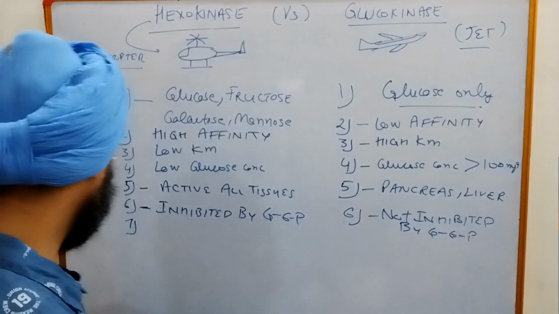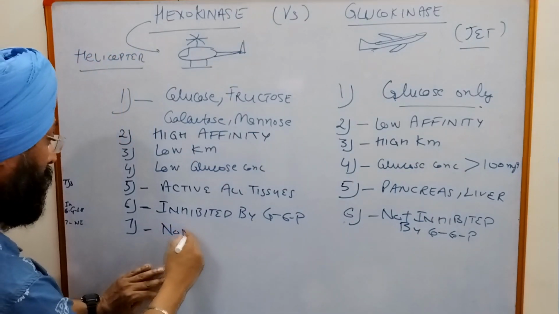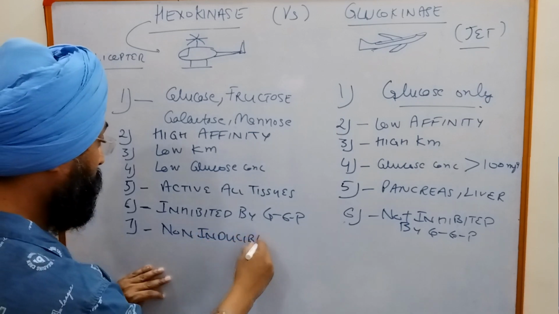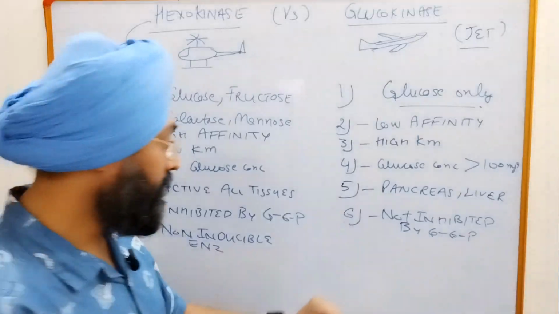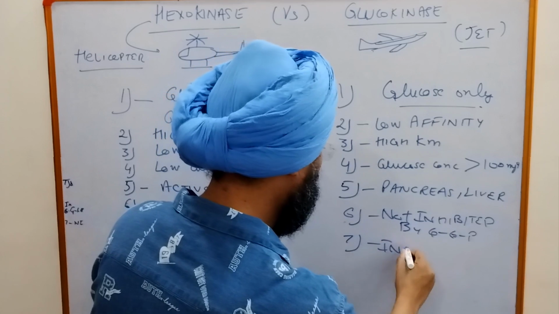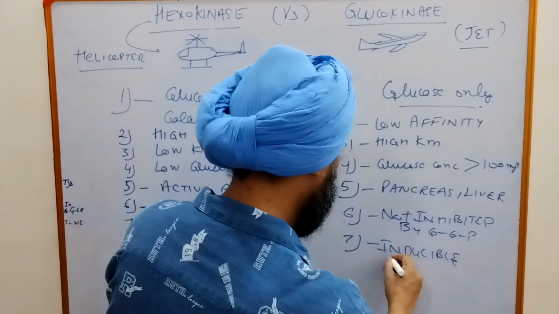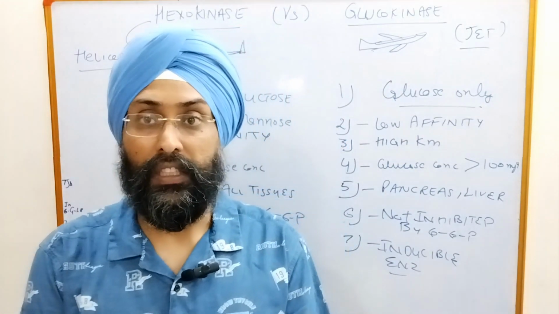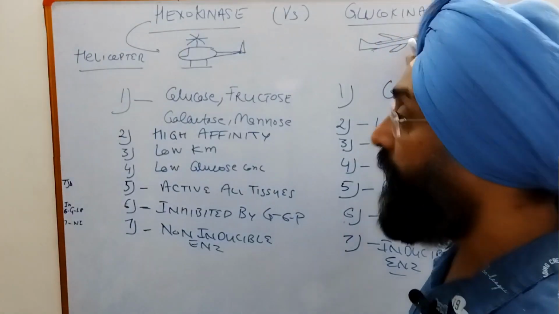And hexokinase is a non-inducible enzyme, and glucokinase is an inducible enzyme. So that finishes our major differences between hexokinase and glucokinase.